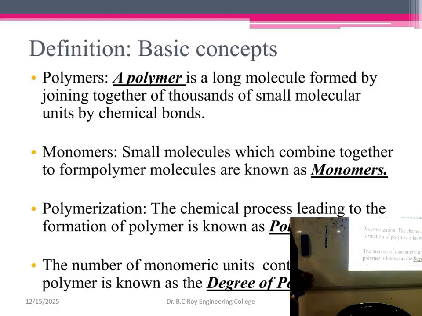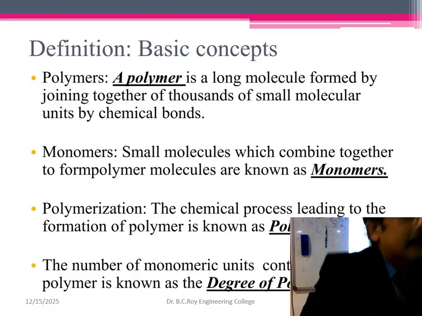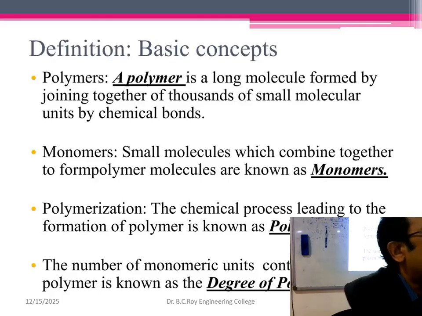Okay, so this is the formula, the general relationship for Mw bar and Mn bar.